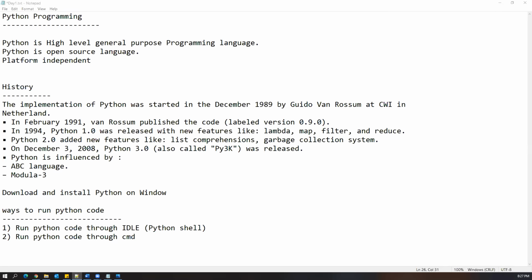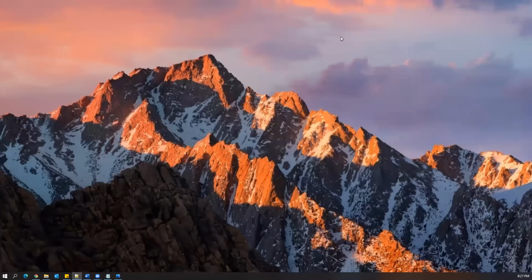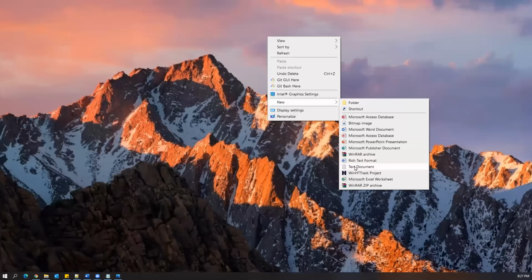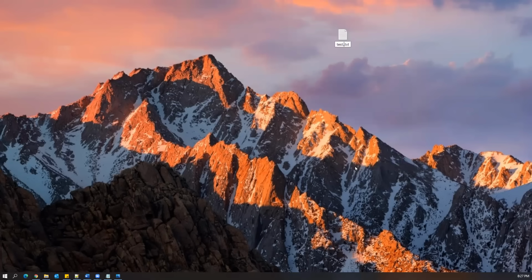That means we can also run the Python code through Notepad or Notepad Plus. You can use any editor. You can just write Python code and that particular file we can execute everywhere. Now I'll show you how we can write a simple Python code in Notepad and how we can execute it. Let me create a simple Notepad file. I'm naming it test dot py, and a Python file should always have py as the extension, not txt. Remember that. Whenever you want to create a Python file, the extension of the file should be .py.